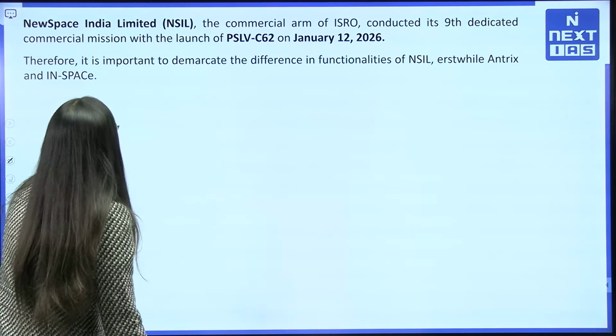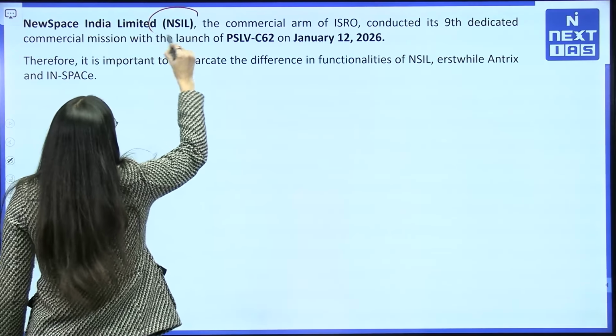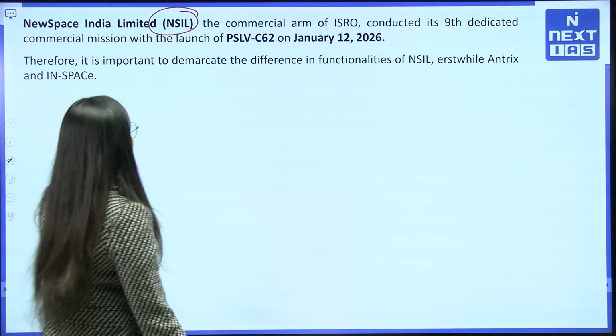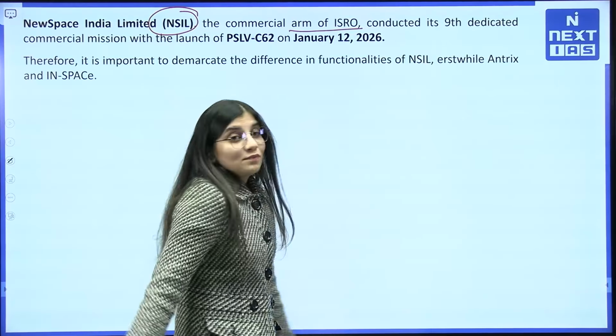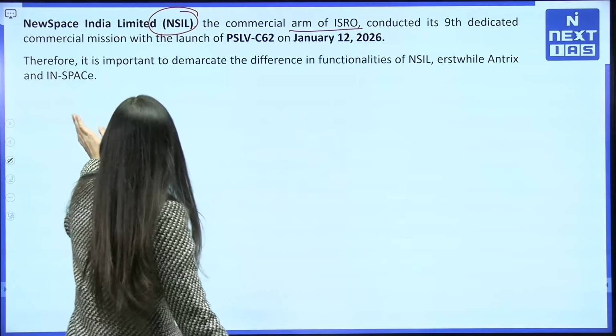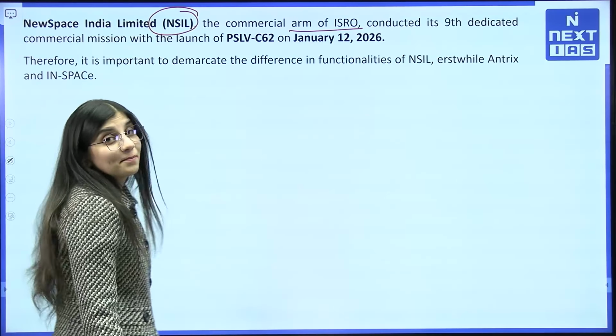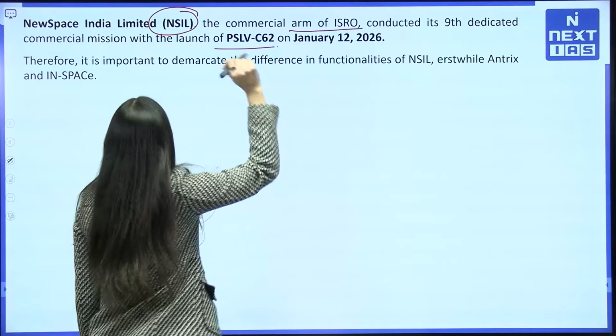The next one, NSIL, that is New Space India Limited, a commercial arm of ISRO, which has conducted its 9th dedicated commercial mission with the launch of PSLV-C62.